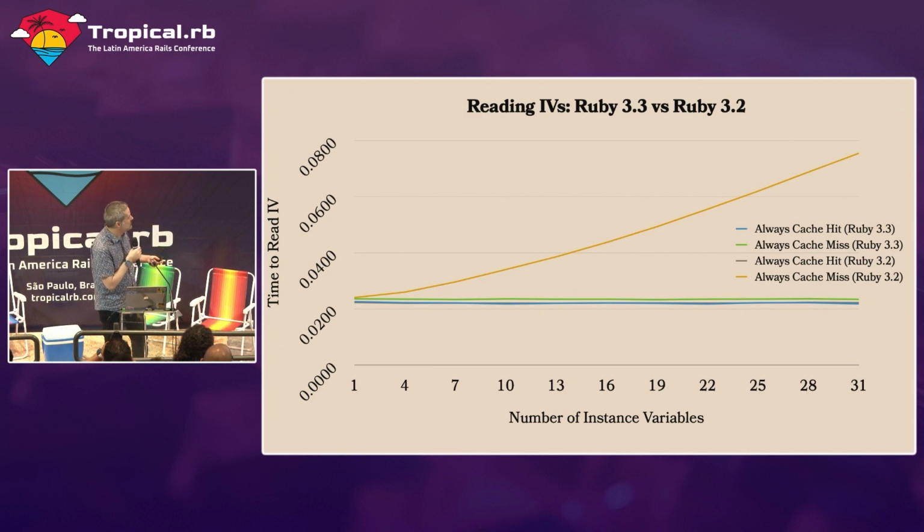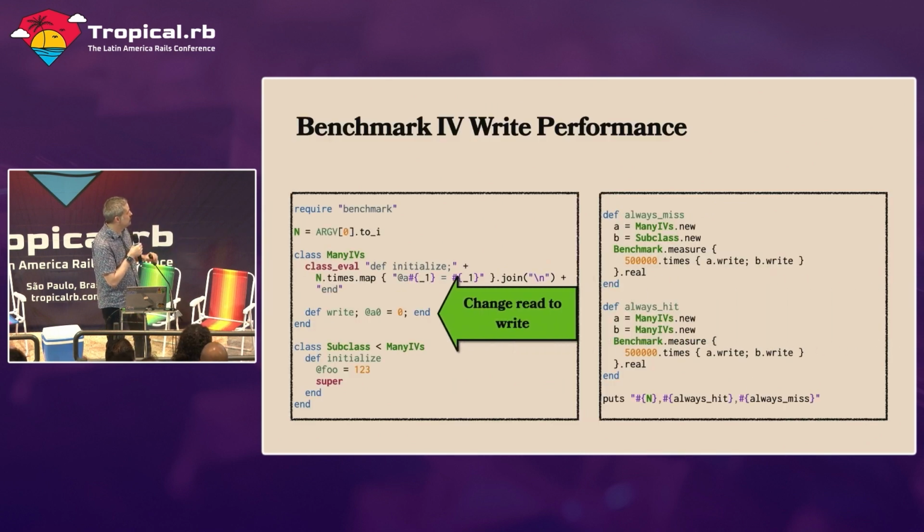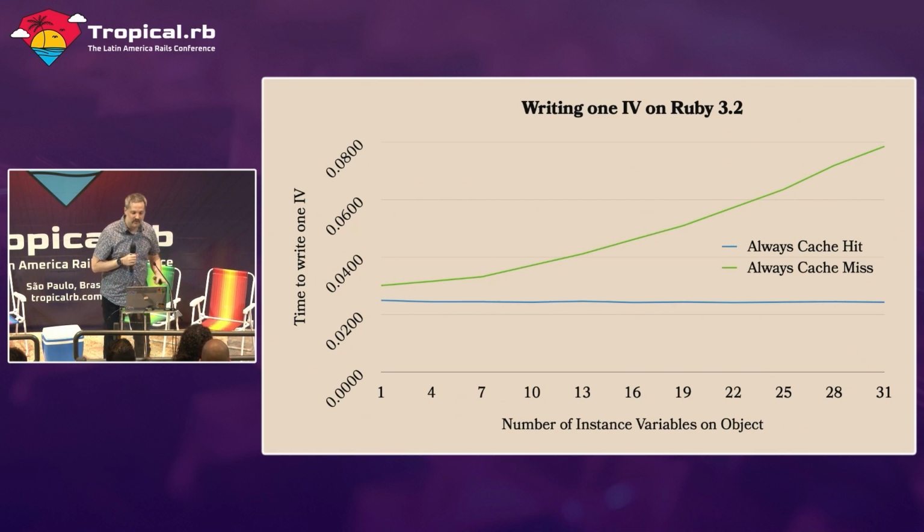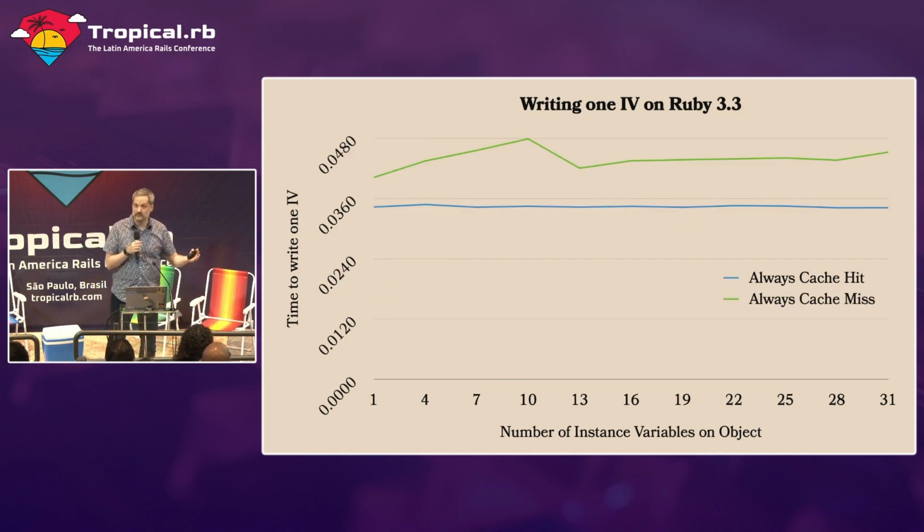Probably not really, especially compared to Ruby 3.2. So I decided, okay, let's change this again. Instead of reads, we're going to do writes. So we'll try writing and compare these. It's exactly the same benchmark, and you can see our cache misses scale linearly again versus our cache hits, and we'll compare it to Ruby 3.3. Looks great. On Ruby 3.3, it's just a little bit of overhead, but we're basically the same, pretty good.